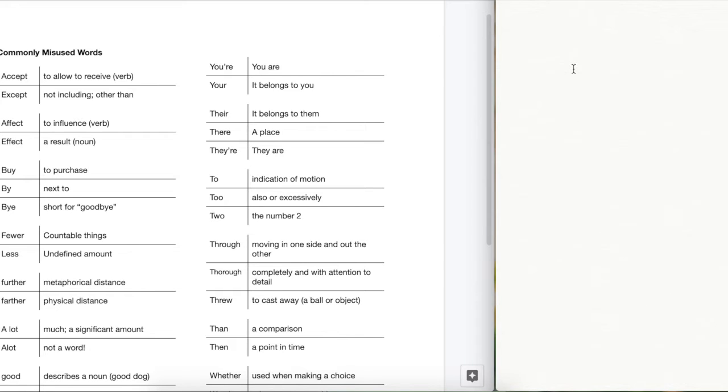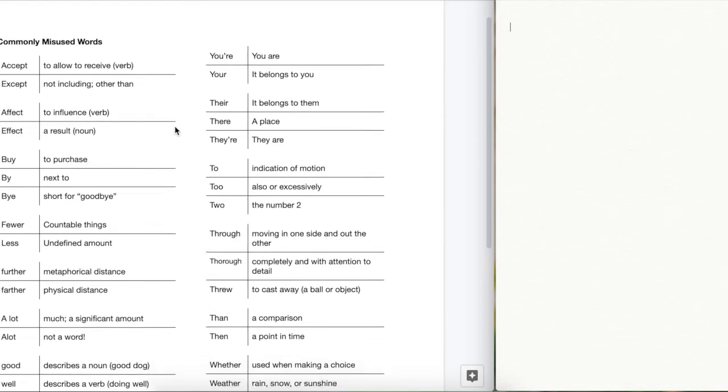Hello everyone, we're going to take a look at some of the commonly misused words. If there's a particular set of words you want to look at, check the description and you can get a link to the words that you're interested in the most. But we'll start and move through the sheet sequentially.